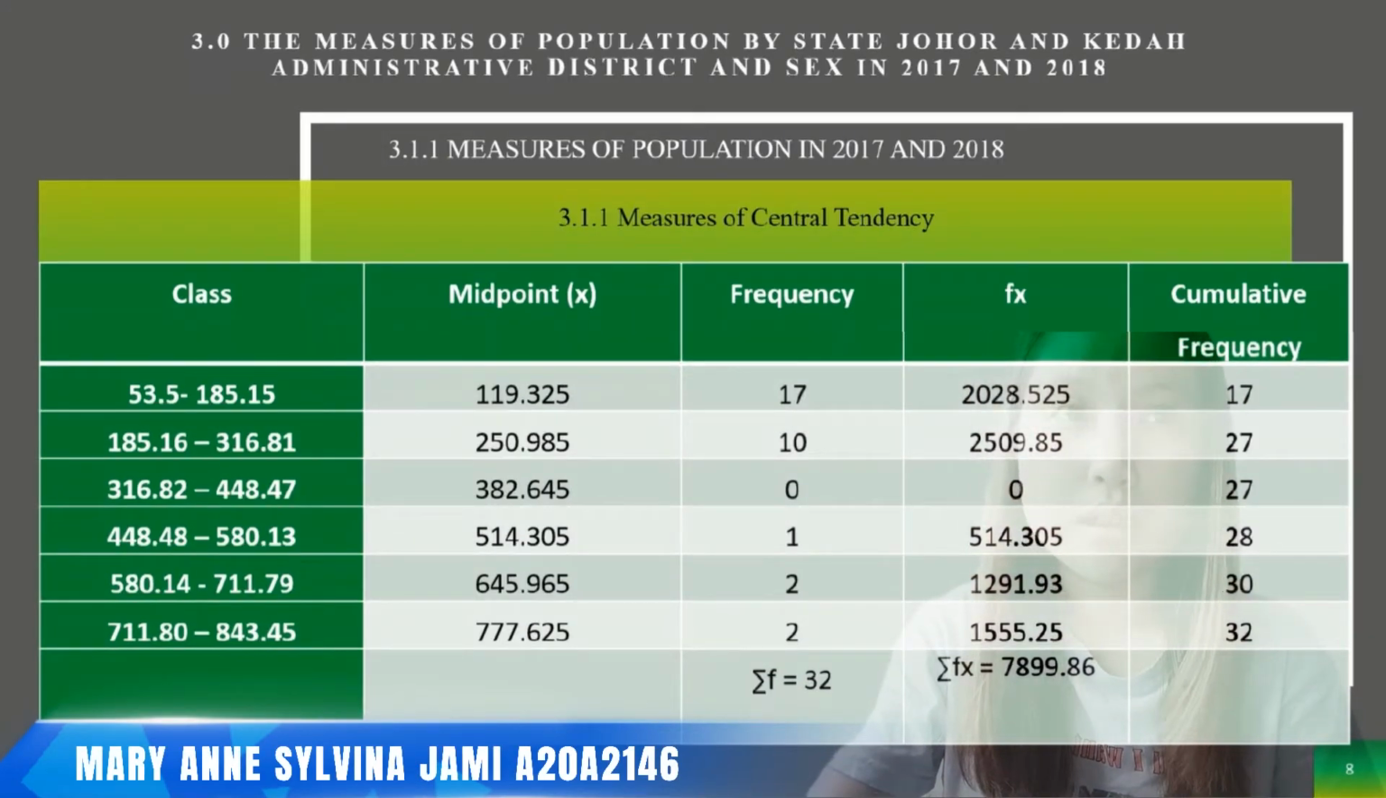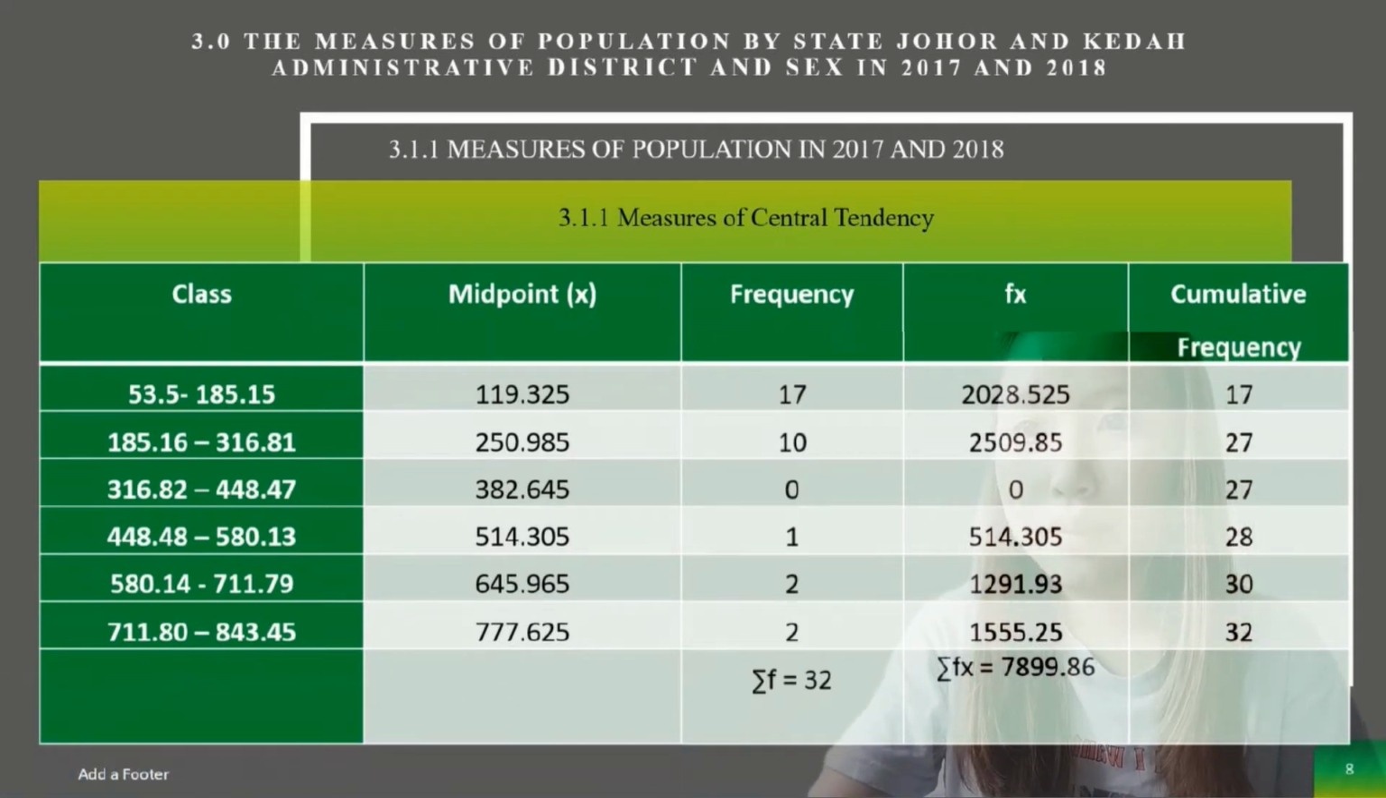So I'm going to present our group assignment, which is titled the population by state administrative district and sex, 2017 and 2018. I'm going to present my part, which is measure of population. First of all, I'm going to present 3.1.1, which is measure of central tendency. From this point, I'll show you the table, which has class, midpoint, frequency, fx, and cumulative frequency.